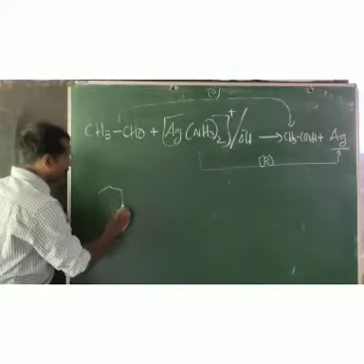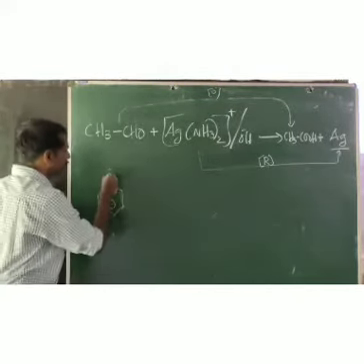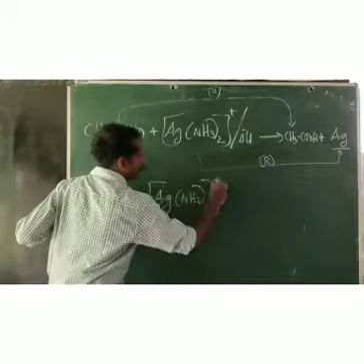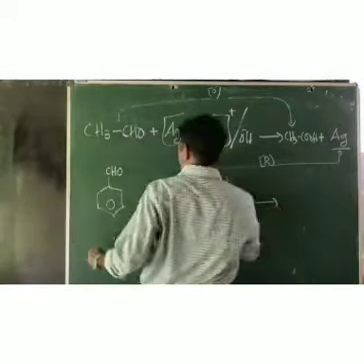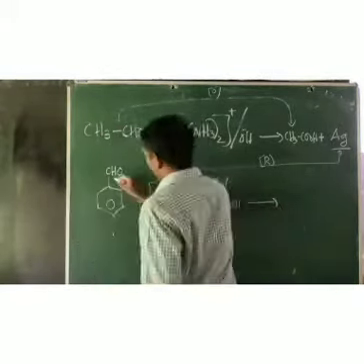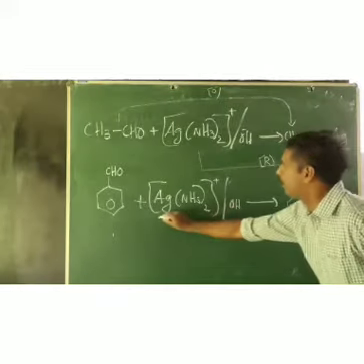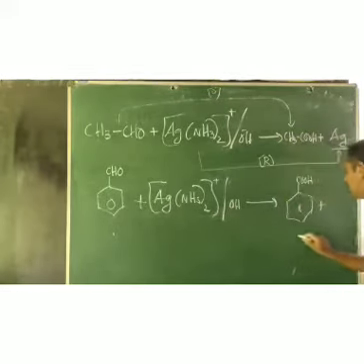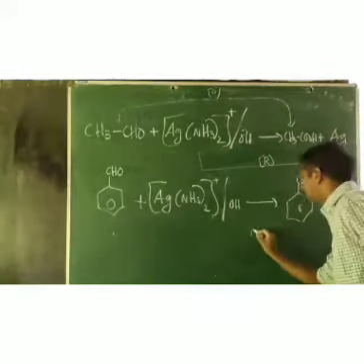Another example, if you take aromatic aldehyde, benzaldehyde, and react it with the Tollens reagent, Ag(NH3)2+ OH-, what will you get? The benzaldehyde will undergo oxidation and we will get benzoic acid. The CHO group is converted into COOH, and at the same time the Tollens reagent is reduced. This is an oxidation-reduction reaction, and the Tollens reagent is reduced to metallic silver.